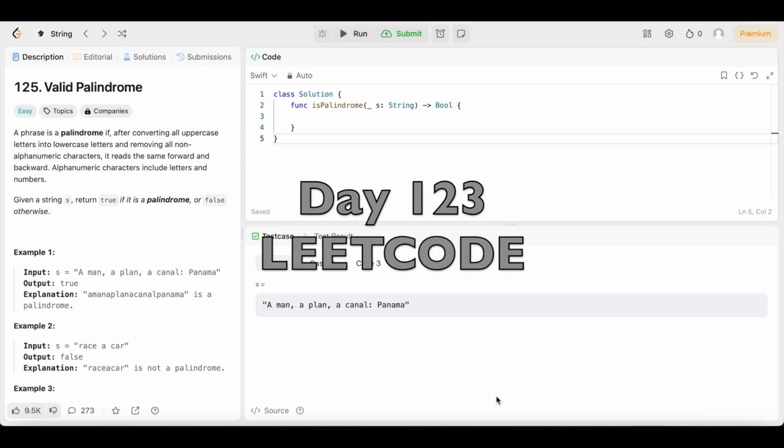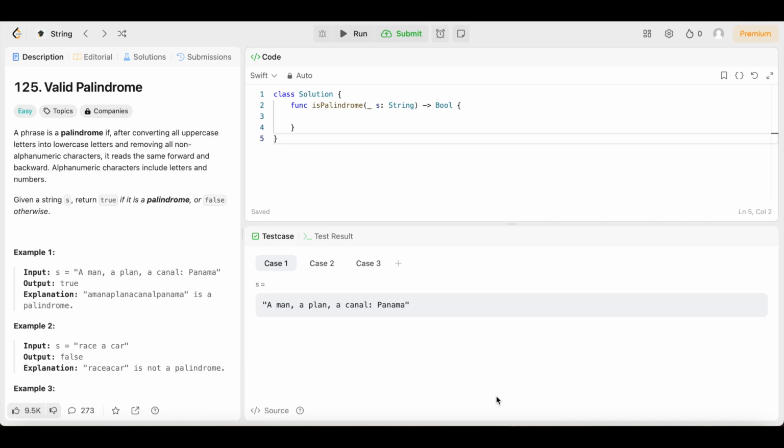Day 123 of doing a LeetCode problem every day until I get a job. All right, y'all, we're back again, another day, another LeetCode problem, but you already knew that, and this time we made it all the way to day 123, y'all. If you've been keeping up with this channel and following along this whole time, go ahead and give yourselves a pat on the back, because I know a lot of people dropped out, or they couldn't keep up, or they gave up, or whatever their excuse was. But guess what? You didn't. You've stuck through it. You pushed through it, and you're still here. And so am I. Day 123, y'all.